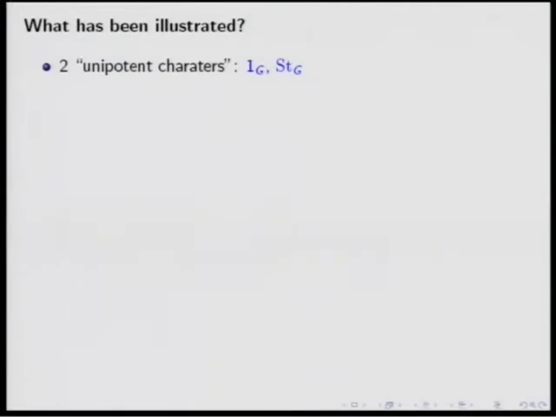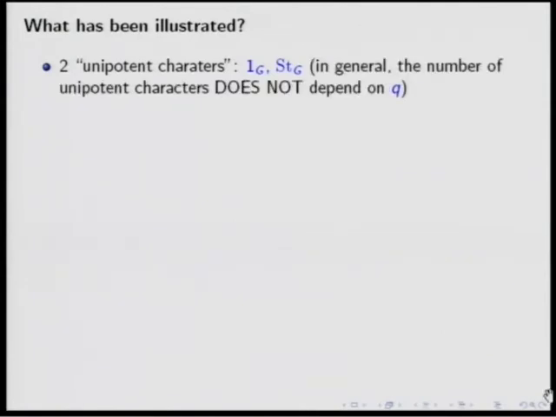I mean, it does not depend on Q. The number of characters depends on Q, but the number of unipotent characters does not. And this is a general fact for finite reductive groups, that the number of unipotent characters does not depend on Q. That's a hard fact.